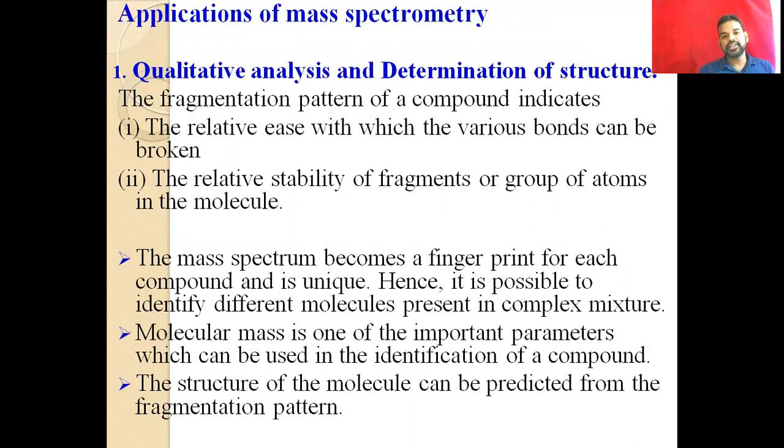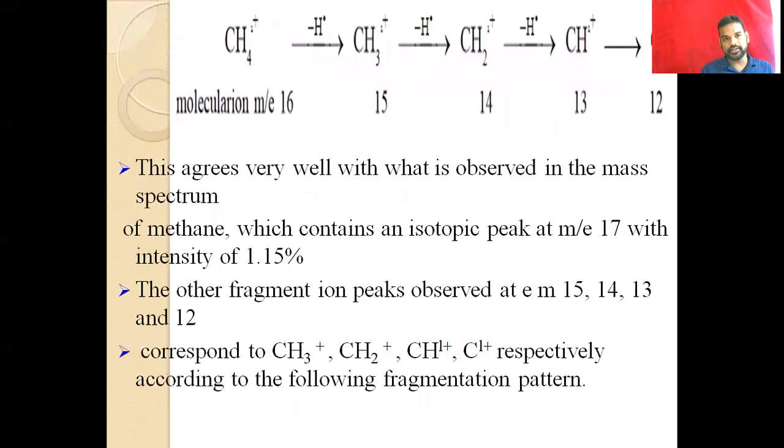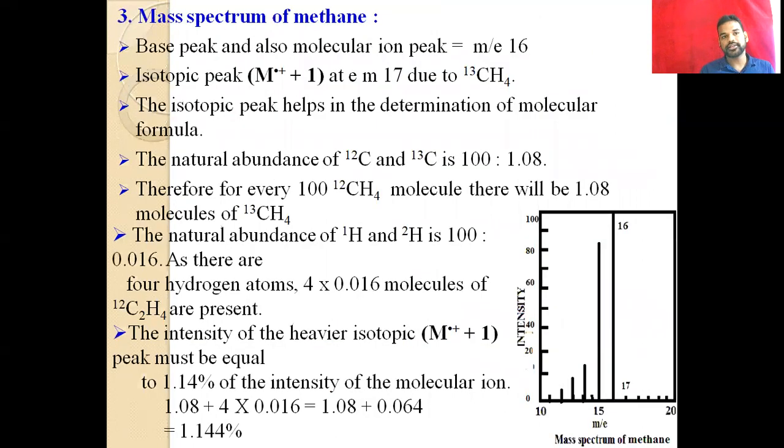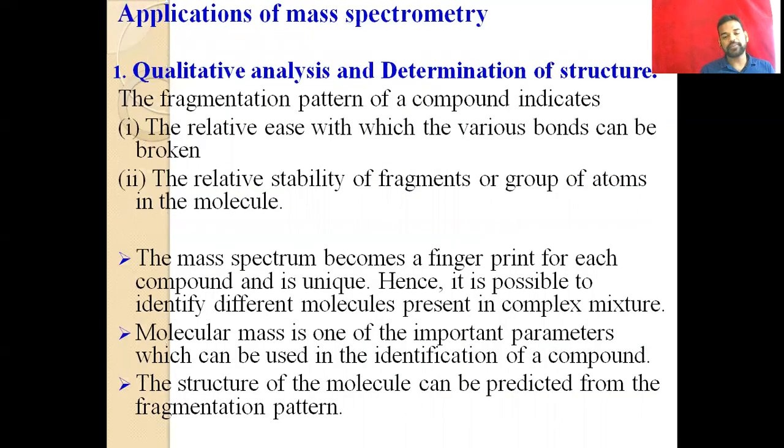So the fragmentation pattern of the compound indicates, that means in the before example of ethyl bromide, methane, ethane, we have the fragmentation pattern from the spectrum of methane. So we can write the fragmentation pattern, which indicates the relative ease with which the various bonds can be broken. That means which bond we can break in the fragmentation, and it gives the evidence.